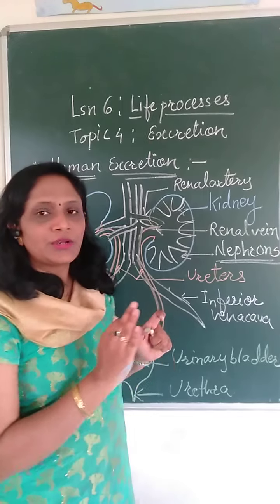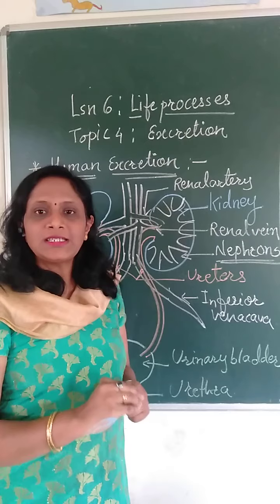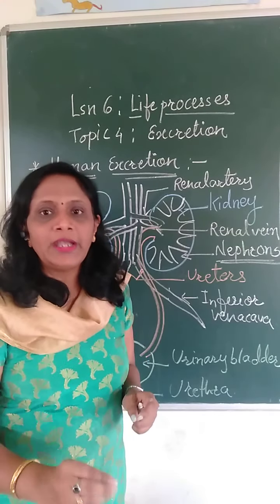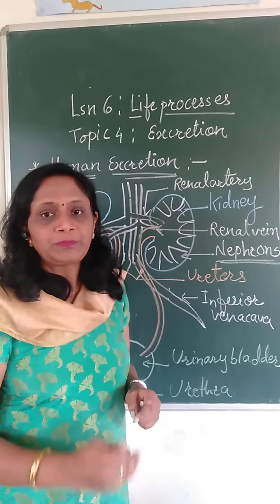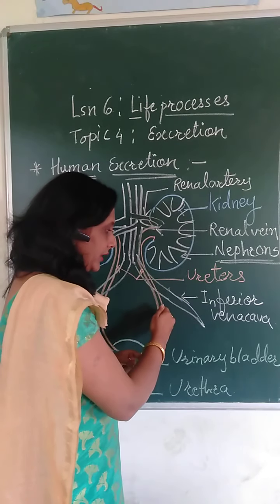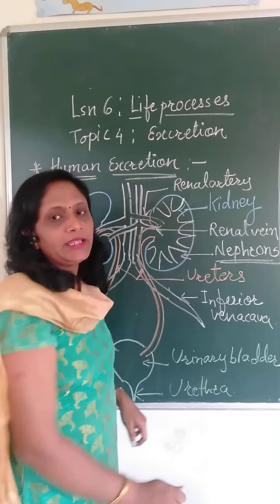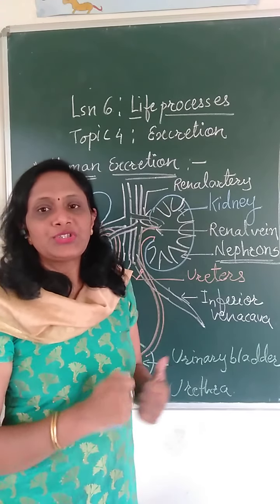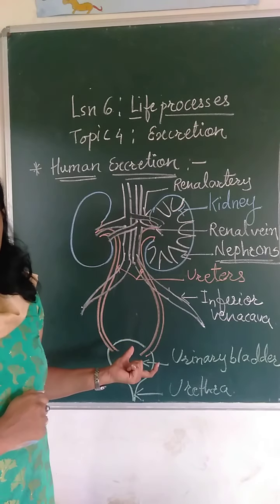First, just remember that nephrons are present in the kidney, and these nephrons bring about the filtration of blood. The blood is purified, separated from the nitrogenous waste and water, and these nitrogenous wastes are collected into the ureters, brought into the urinary bladder, and then given out of the body through the urethra. So, this is how the structure and function of the human excretory system is seen.